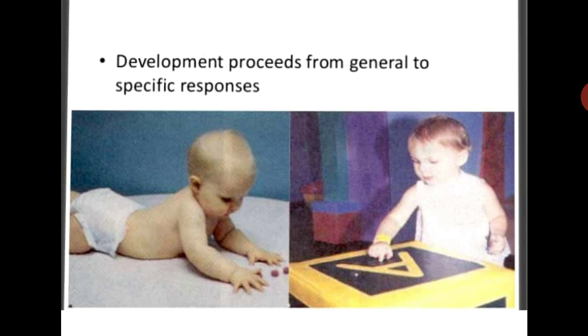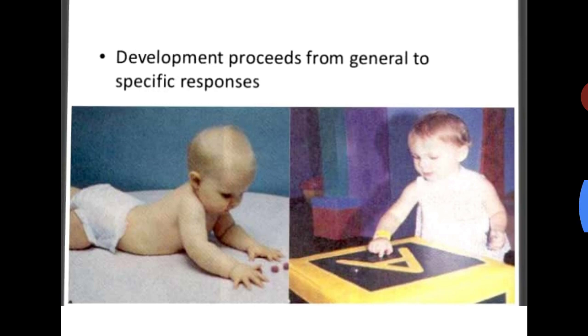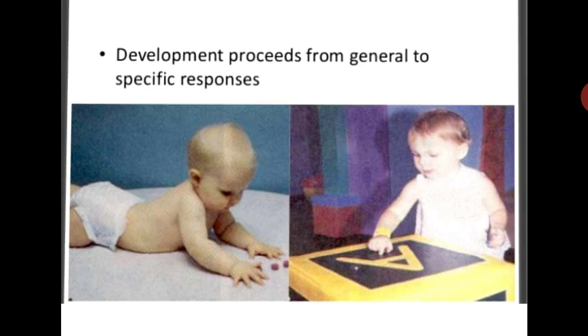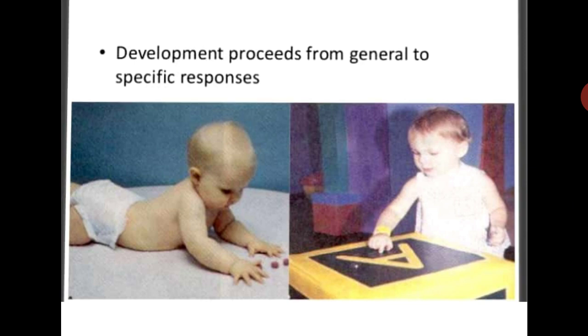So it is according to the stage. Firstly the infant stage will be there, after that the toddler stage will come, then preschool, then school age, adolescent, then adult. So development is occurring according to the stages. It is proceeding according to the hierarchy level, according to the stages.